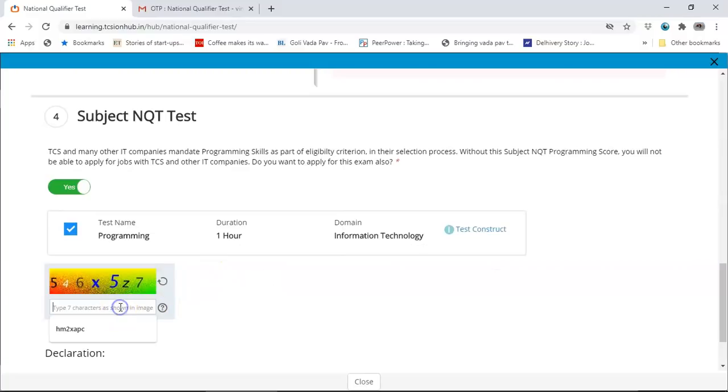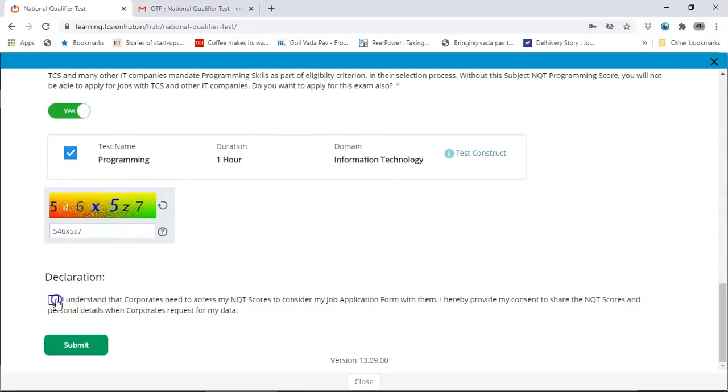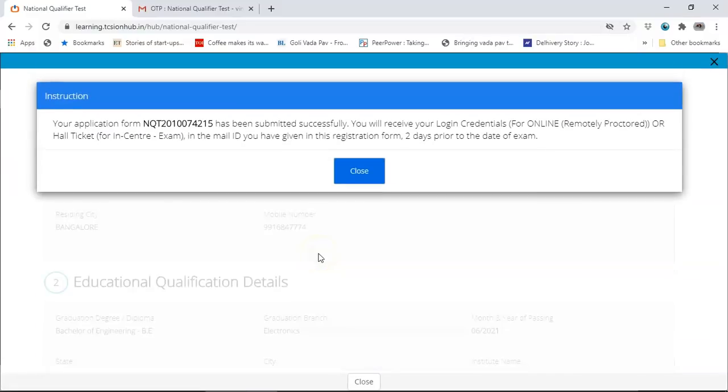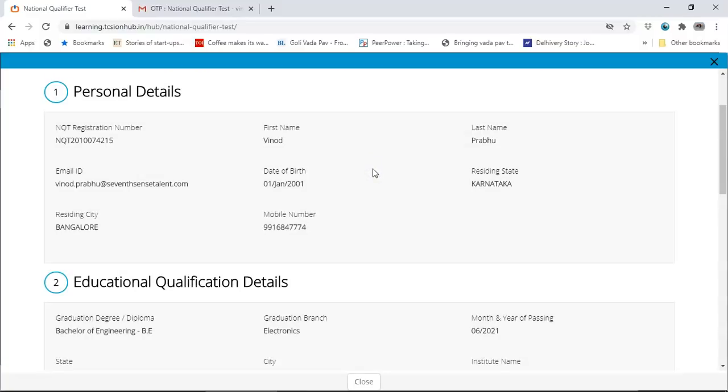Then click on this and enter 546. Ensure that you see, and these would be case sensitive, and read the declaration and consent to provide. And then once you click on submit, it will register and you will get this. Make a note of this form, make a note of this number, NQT20100074. You will get a different number. Ensure you make a note of this number. Also see that you'll receive your login credentials 2 days prior to the date of the exam. Then click on close. This part would be done.